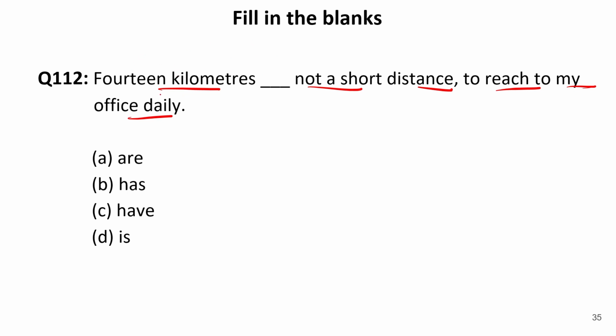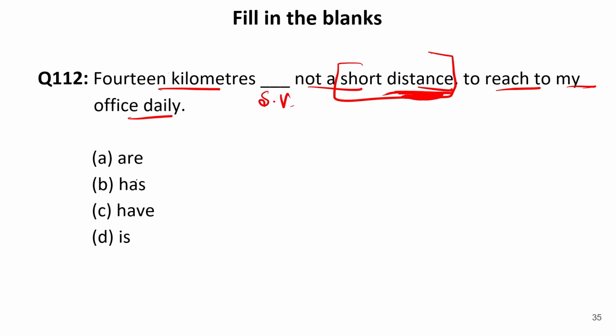But here we are not talking about 14 kilometers. We are talking about the distance, that it is a short distance. So we do not use the verb according to these 14 kilometers. In fact, we use the verb according to the distance. So we are talking about an amount, about a distance over here. That is why we need the singular form of the verb over here.